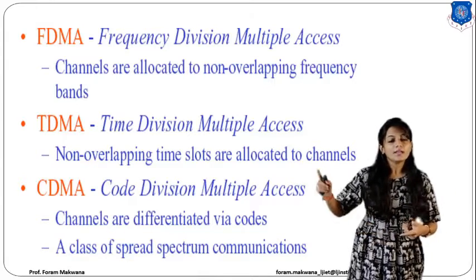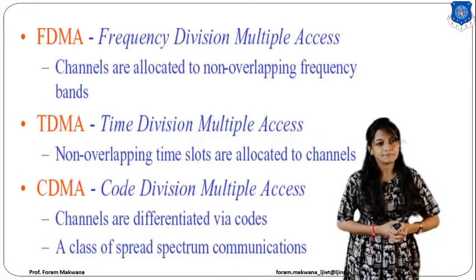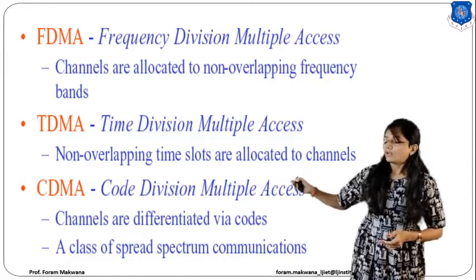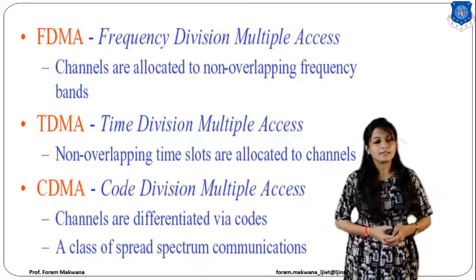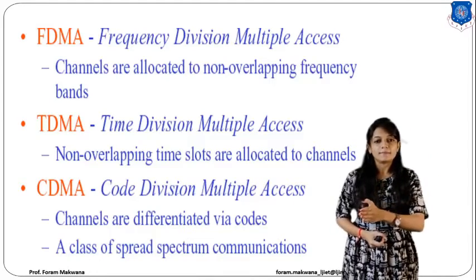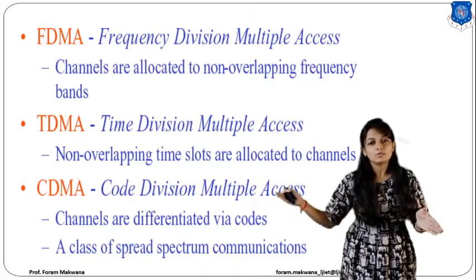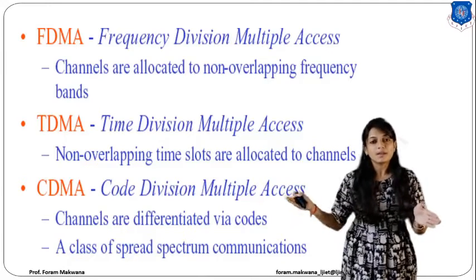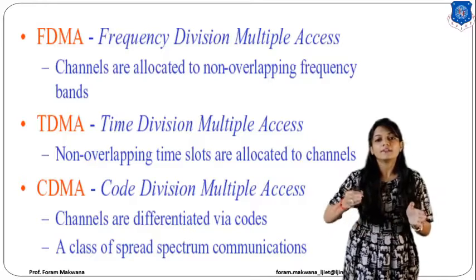Alright. In TDMA, that means time division multiple access, what does it mean? We need to ensure that all the time slots are non-overlapping. For example, three users are there, user A, B and C. So I am assigning the same frequency to all the users. Like I am assigning 10 kilohertz to all the users, but they need to communicate at different times.